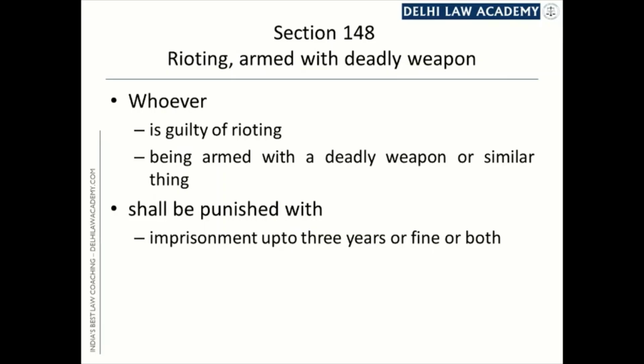Whoever is guilty of rioting being armed with a deadly weapon or similar thing shall be punished with a higher punishment of imprisonment up to 3 years. Now this is individual punishment. Not every member will be punished with this higher imprisonment. Only that member who is armed with a deadly weapon. So under 147, every member becomes liable for punishment. But here only that member is liable to a higher punishment who is armed with a deadly weapon. Other members who are guilty of rioting will be punished only with the imprisonment up to 2 years.